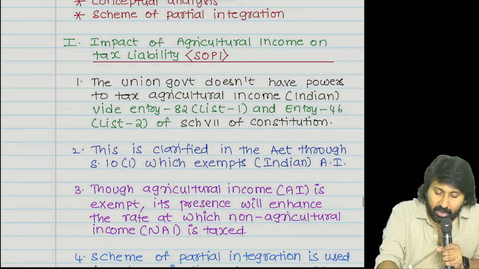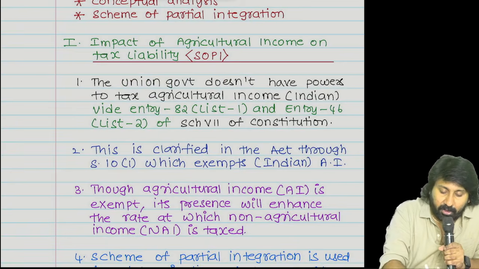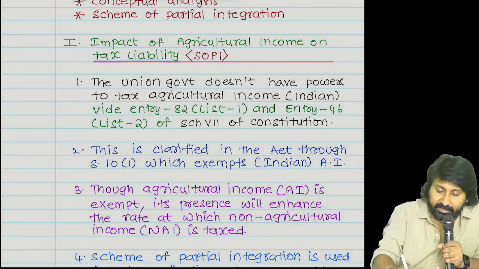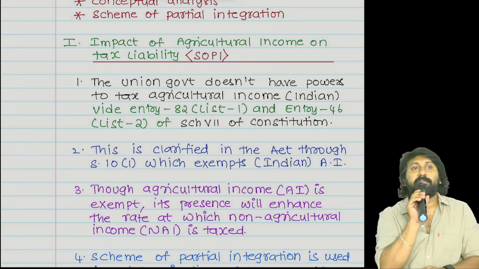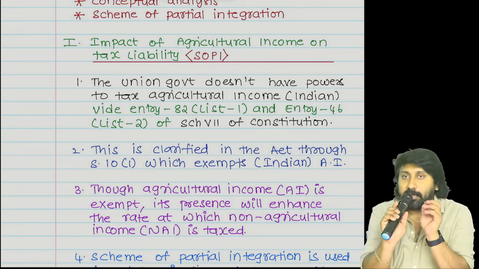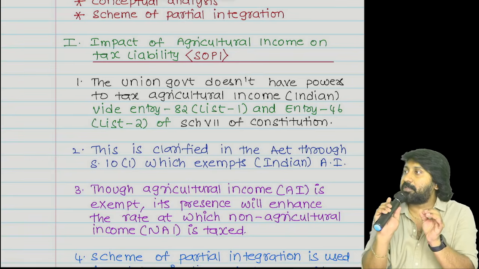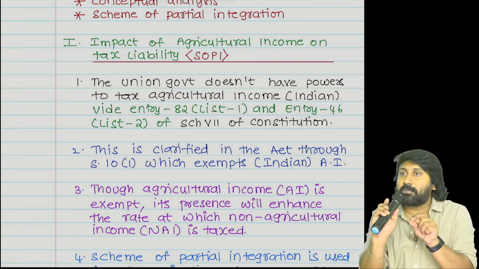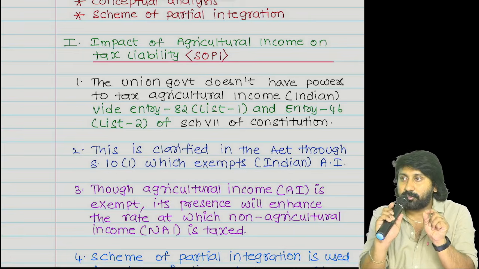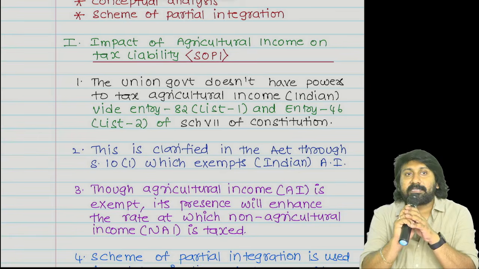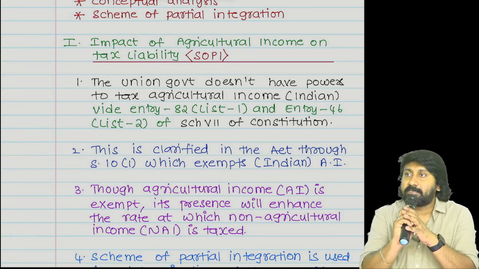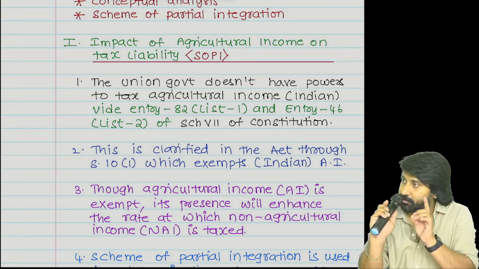Impact of agricultural income on the tax liability. First let me explain one point. Please everyone concentrate. In India, anything you want to do, the Constitution of India should give permission to do that. You are coming to the classes on a regular basis. Who gave that power? Constitution.